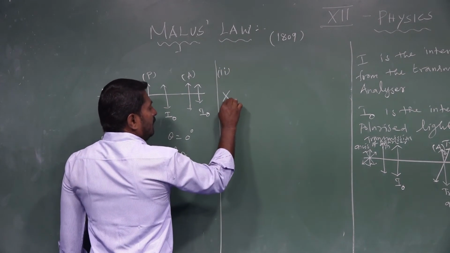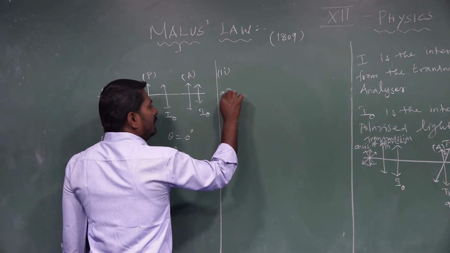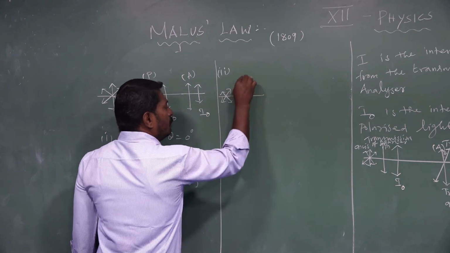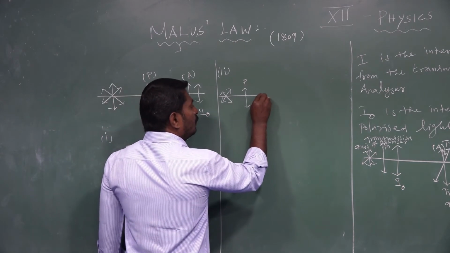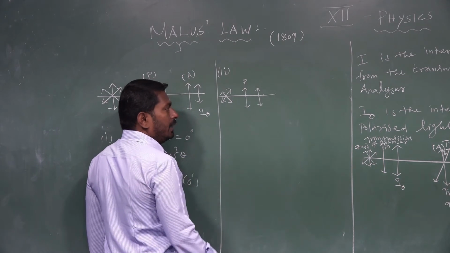See, unpolarized light. Light vibration is in all possible directions. It is allowed to pass through the polarizer. See the transmission axis of the polarizer. Light comes out from the polarizer with vibration only in one particular direction.